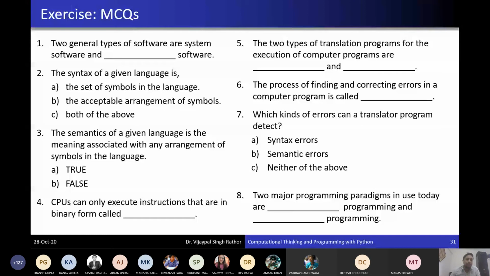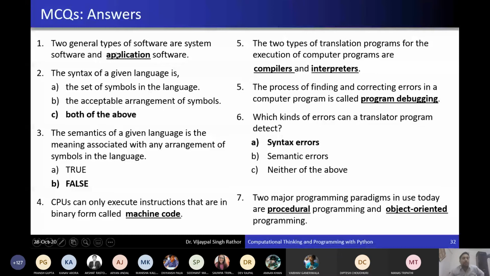Okay, look quickly, I'm showing the answer directly. Two general types of software are application software and system software, right? So we can fill it with system software.